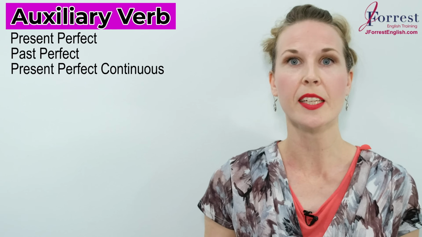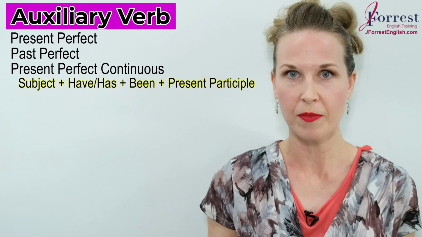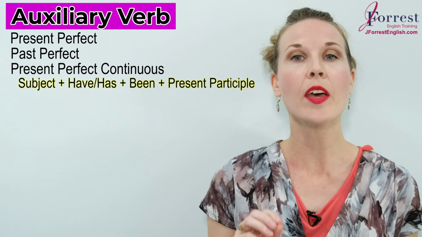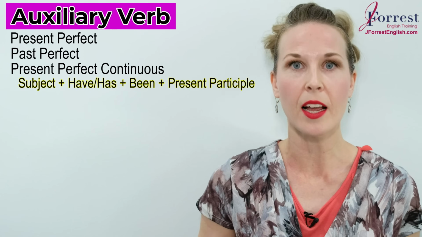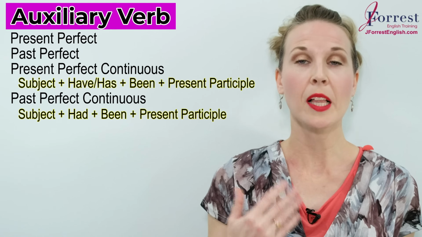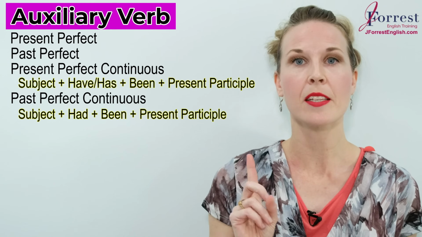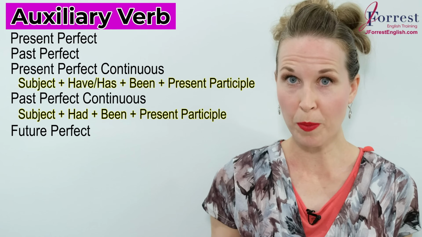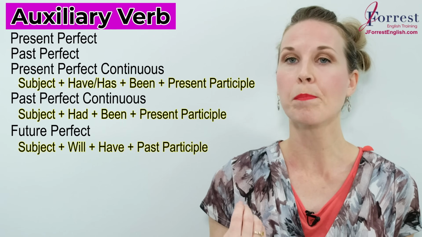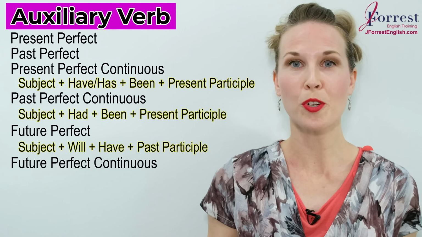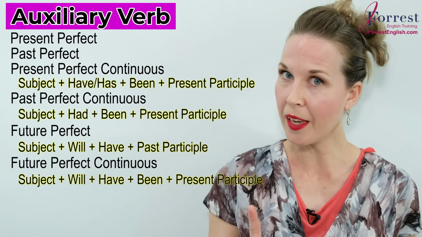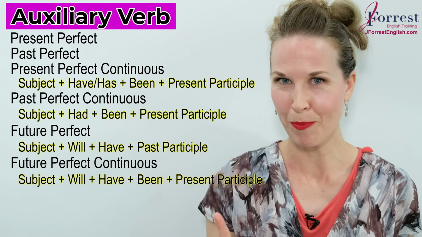For the present perfect continuous, you have your subject, have or has, remember has with he, she, it, been, and then your present participle, your verb and ing. The past perfect continuous, you have your subject plus had plus been plus present participle. The future perfect, you have subject plus will plus have plus past participle. And the future perfect continuous, you have your subject plus will plus have plus been plus present participle.